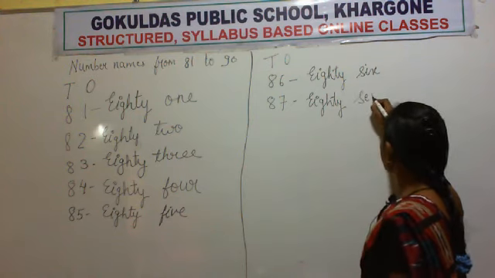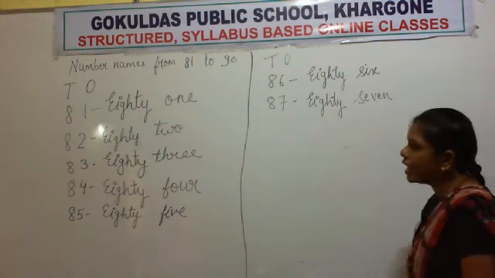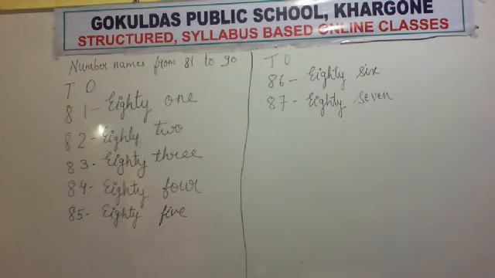SEVEN 7, 87. Repeat. EIGHTY 80. SEVEN 7, 87. What is the spelling of 87?